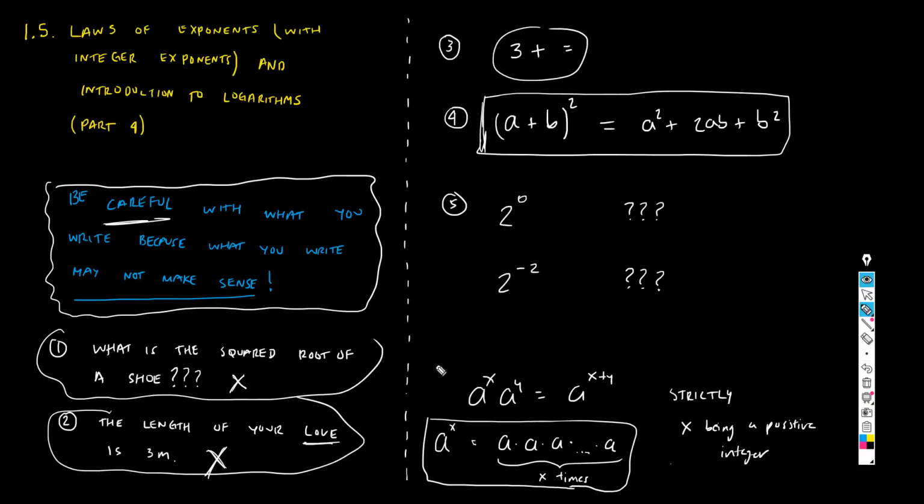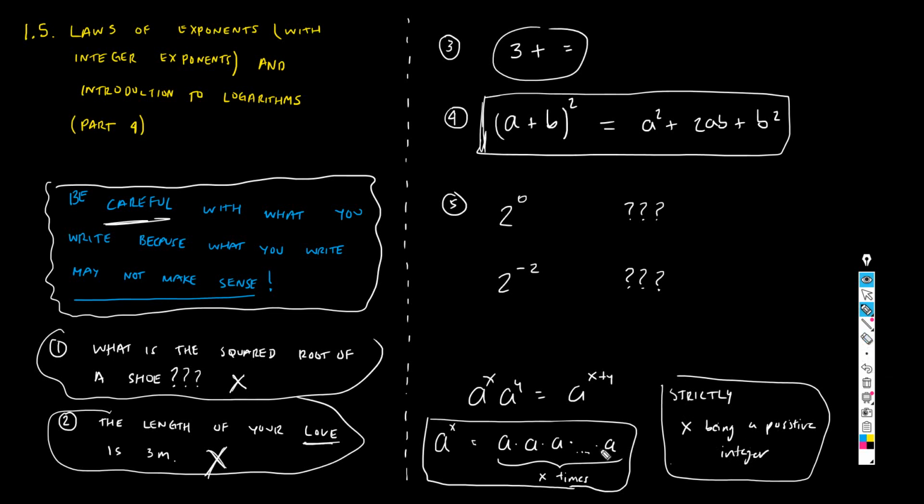Why am I making this restriction? Well, because of this definition that I'm giving you. I'm saying, let's define this symbol a to the x as this: a times a times a times a, etc., an x number of times. And the reason why I have to make this restriction, x being a positive integer, is because of the following.